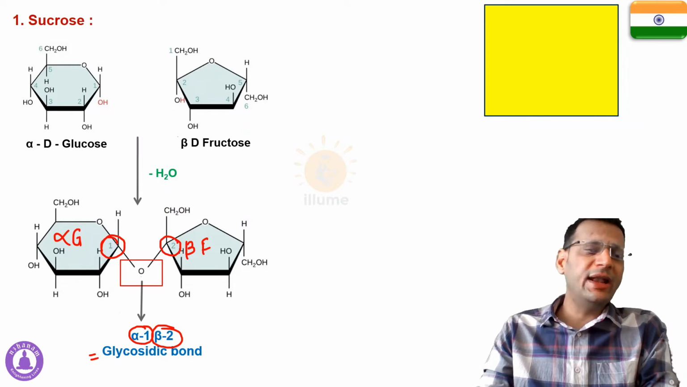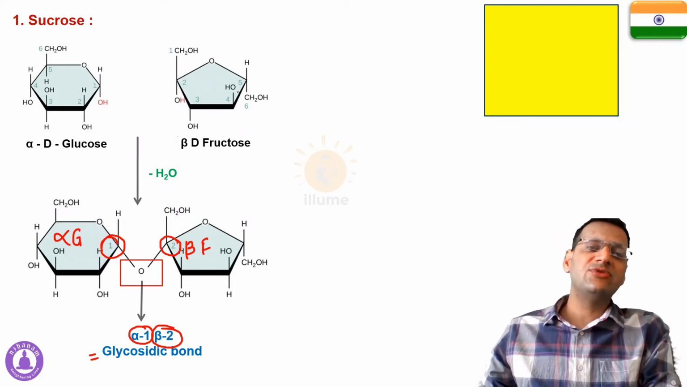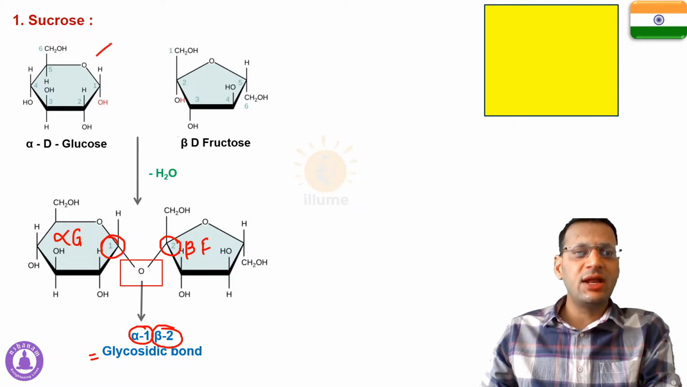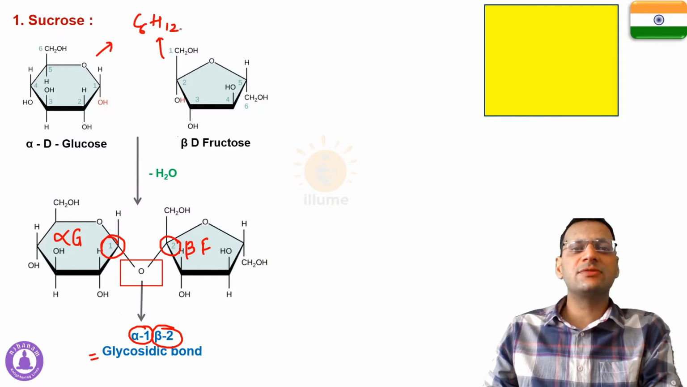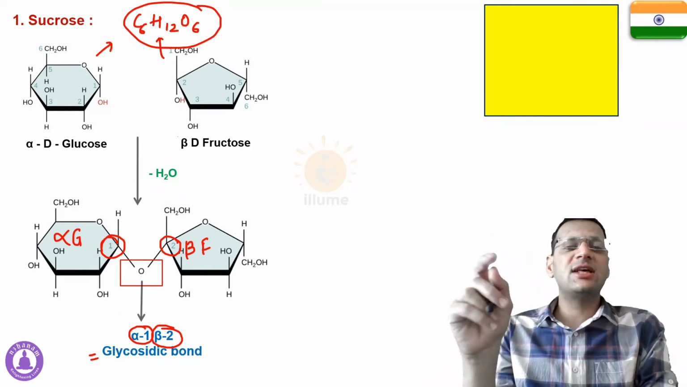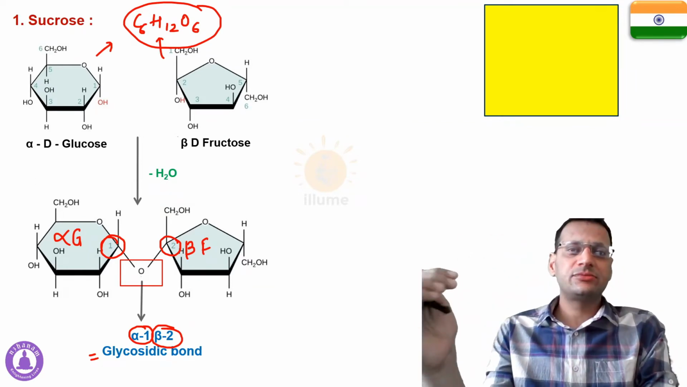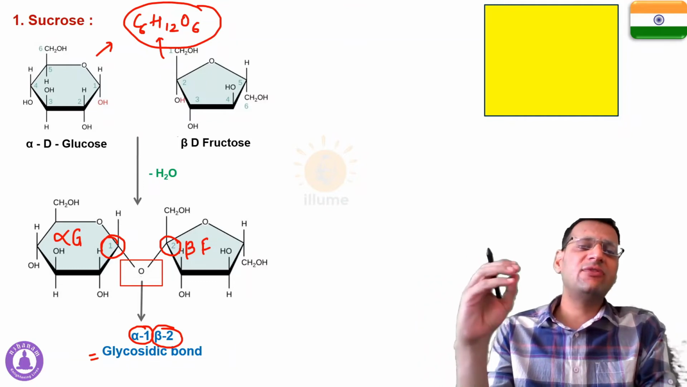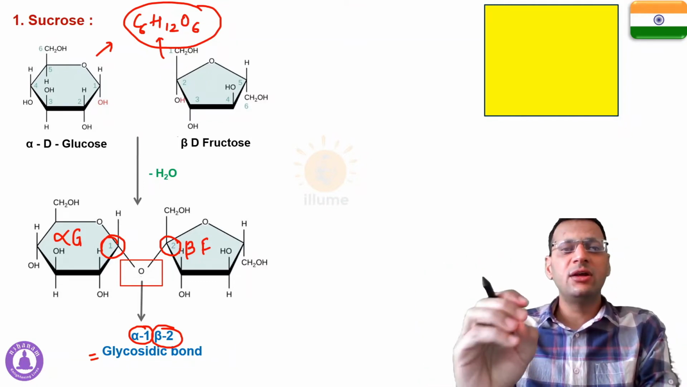Now how to find out the chemical formula of sucrose? Glucose and fructose, as we all know, are isomers of each other, and they both have the same formula, C6H12O6. Now there is a question for you in this video. You have to tell me which kind of isomers glucose and fructose are. Do tell us in the comment section which type of isomers glucose and fructose are.